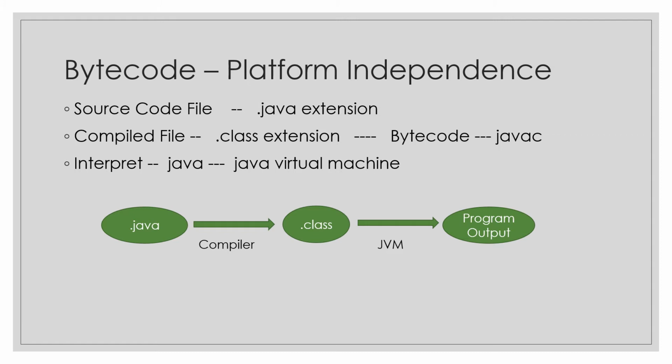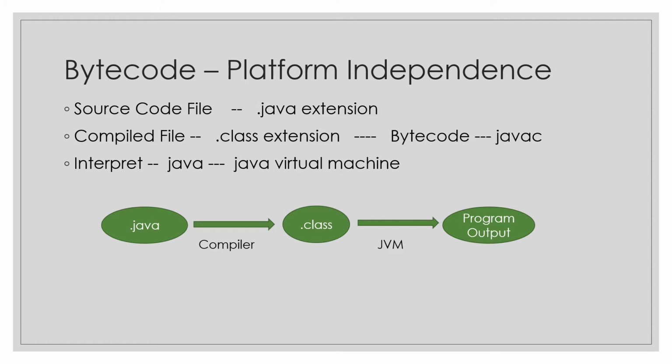This class file is known as bytecode. This bytecode is portable and platform independent. It is not dependent on any machine or architecture. You can run this class file on any of the architectures, any of the machines, any of the operating systems. The execution of this class file depends on the Java virtual machine, which helps in giving you the program output.